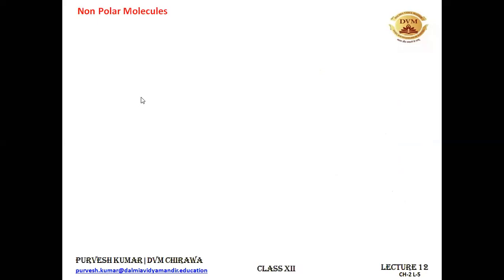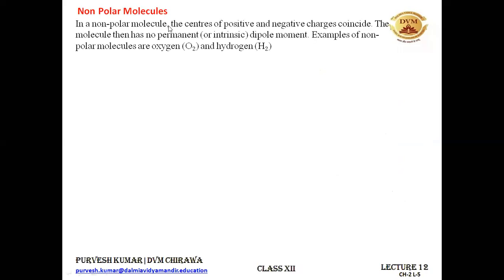So before moving towards the polarization, we should know what polar molecules and non-polar molecules are. The non-polar molecules are those molecules in which the centers of the positive and the negative charges coincide with each other. These molecules do not have any permanent dipole moment of their own. Why so? Since the positive and the negative charges are not separated in the non-polar molecules, we do not have any dipole moment for them, because dipole moment is the product of one of the charges multiplied by the distance between them. When the opposite charges are not separated at all, then we cannot calculate the dipole moment. So the non-polar molecules do not have any permanent dipole moment of their own.